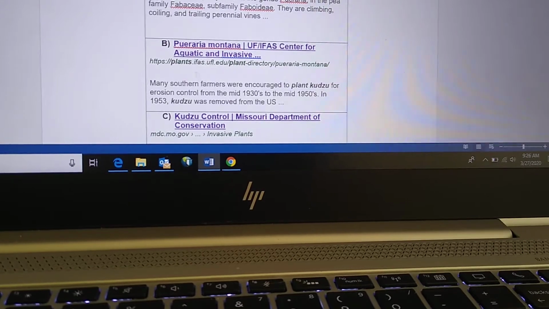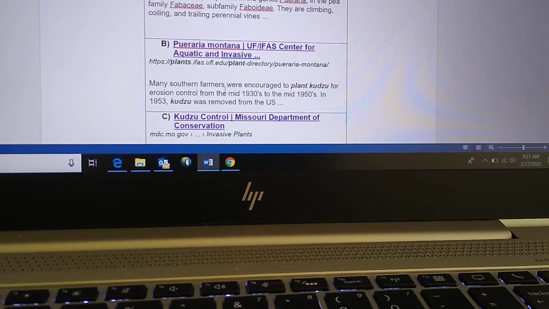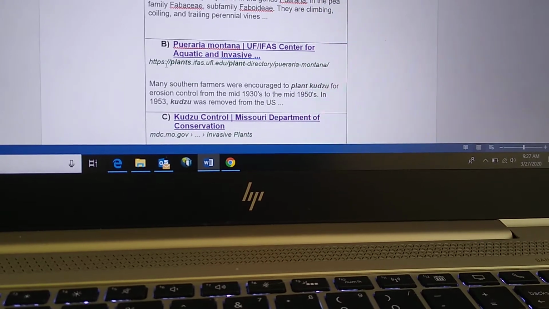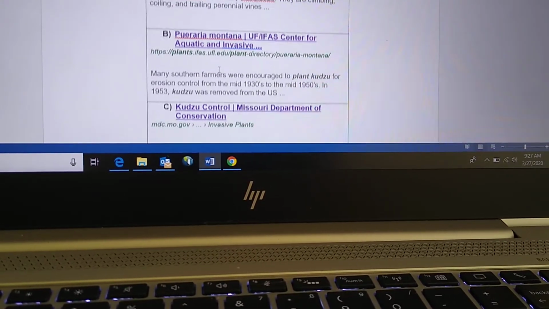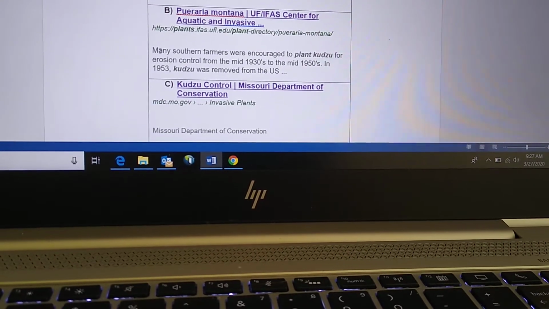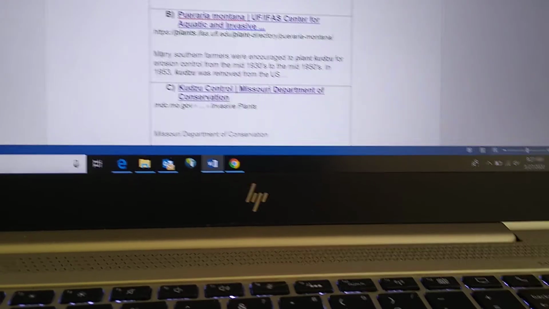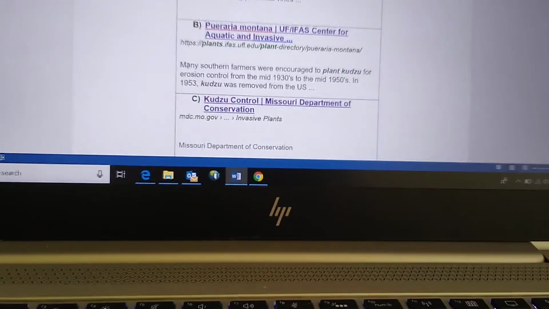This website is Pueraria montana, Center for Aquatic and Invasive Plants, plants.ifas.ufl.edu. The description says many southern farmers were encouraged to plant kudzu for erosion control from the mid-1930s to the mid-1950s.